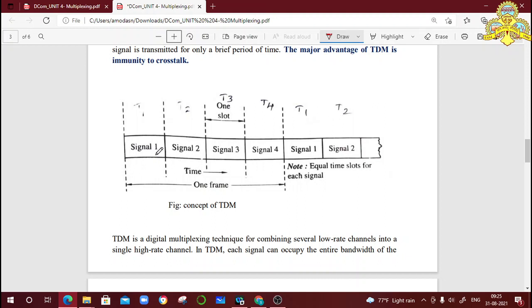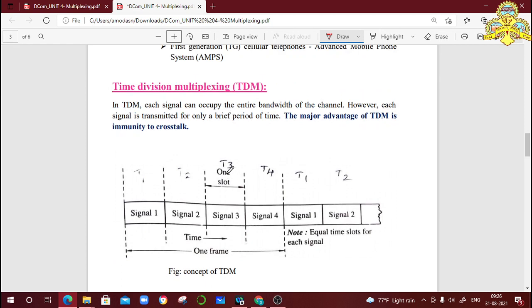In this example, we use four signals, signal 1, signal 2, signal 3 and signal 4, and equal time slots for each signal. T1 equals T2, T2 equals T3, and this one slot is considered as a time slot. And this 4-signal cycle is called one frame. Signal 1, signal 2, signal 3, signal 4. After signal 4, again signal 1 starts. Again signal 1, 2, 3, 4, and again signal 1 starts, like this. This completion of one cycle is called one frame.